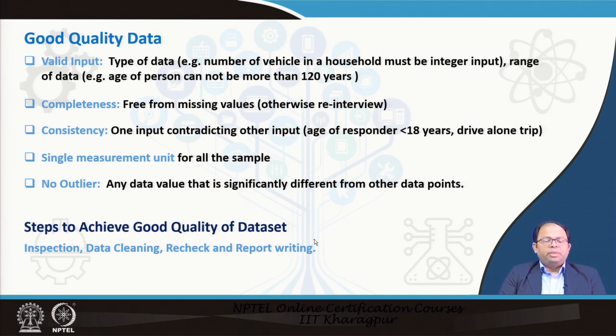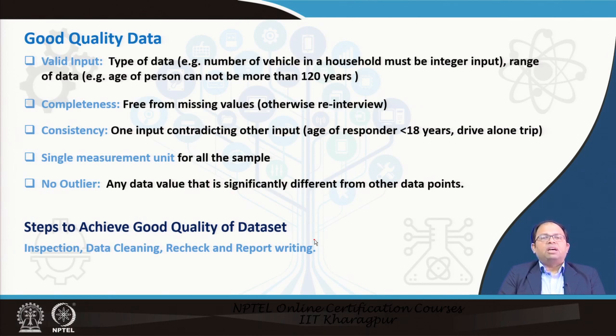That means the researcher should make sure that the surveyors have done these inputs properly. So the type of data is important, and also the range of data is important. If suddenly a person records that age is 120 years, then that means it's a wrong input. These are the things that need to be checked to see if the data is valid.